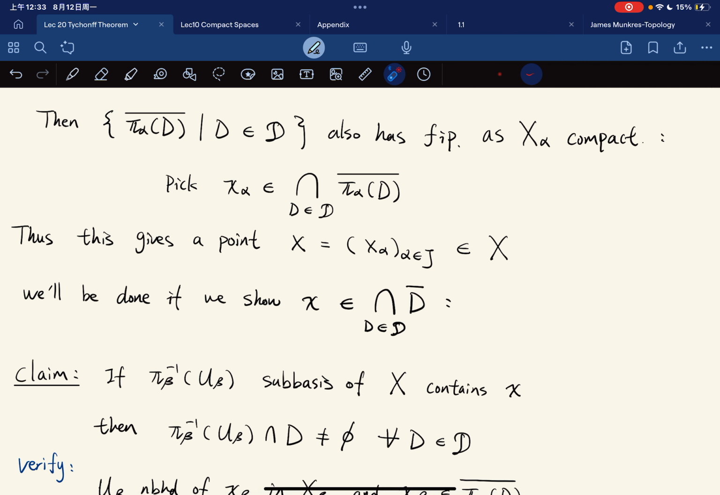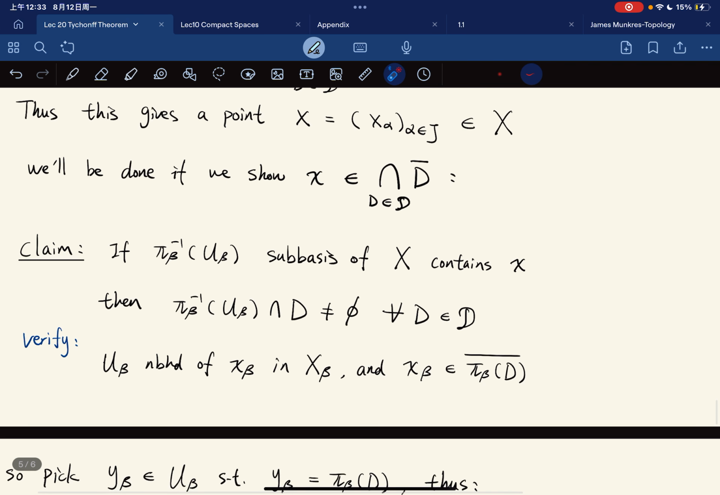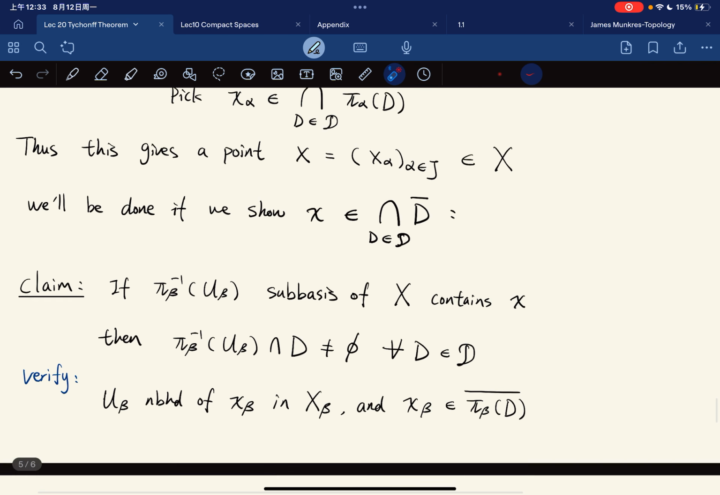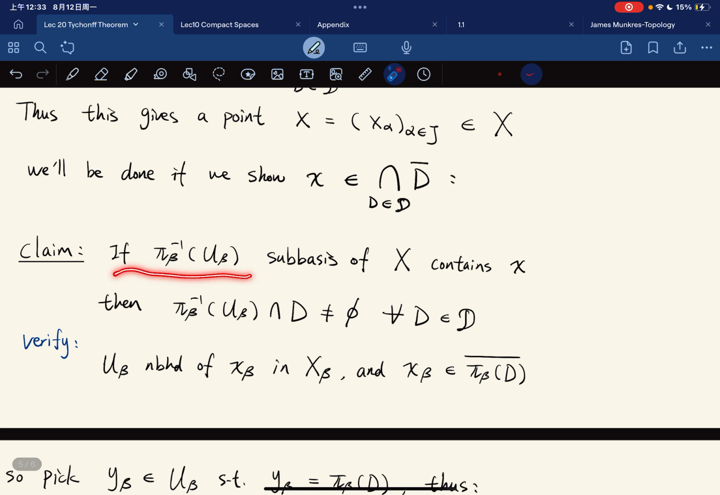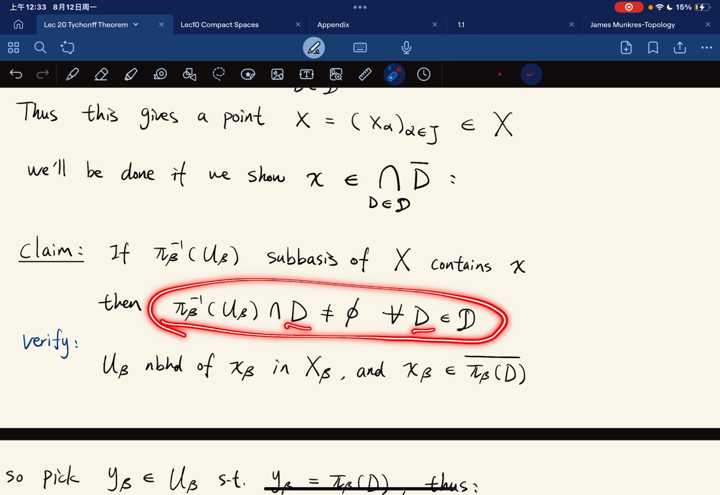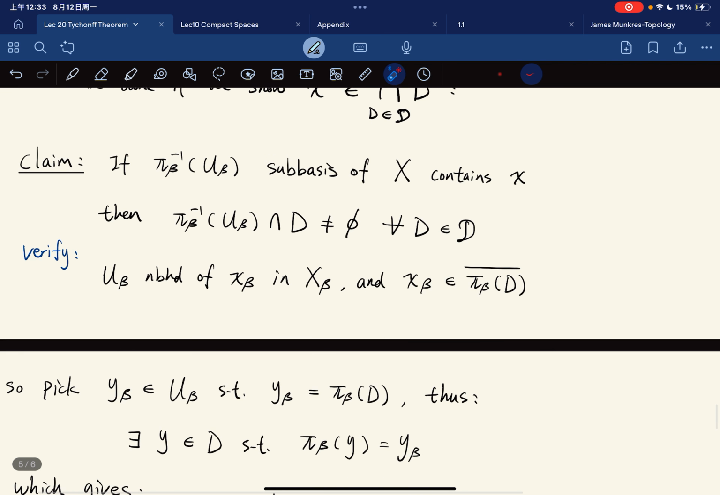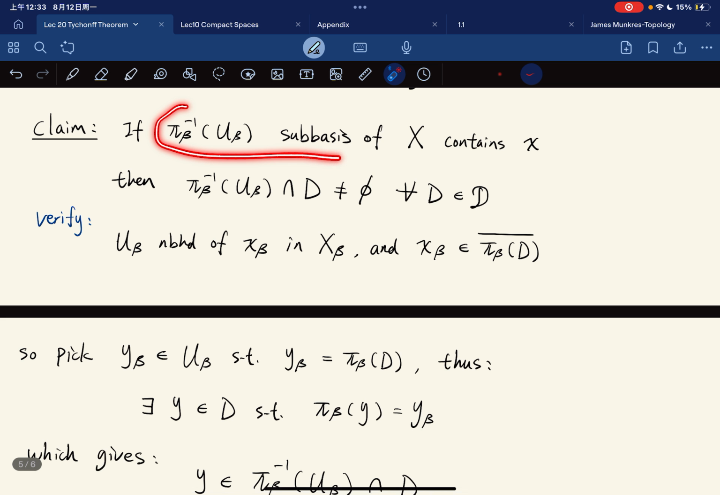So, you might suspect that this X is in this, right? And we will show this. If we show this, then we're done with the proof. So the first claim is that if a subbasis element of X contains x, then it intersects any element in D, so this is not empty for any D in D. To verify this, if this subbasis element contains x, it means that U beta is a neighborhood of x beta in the space X beta.